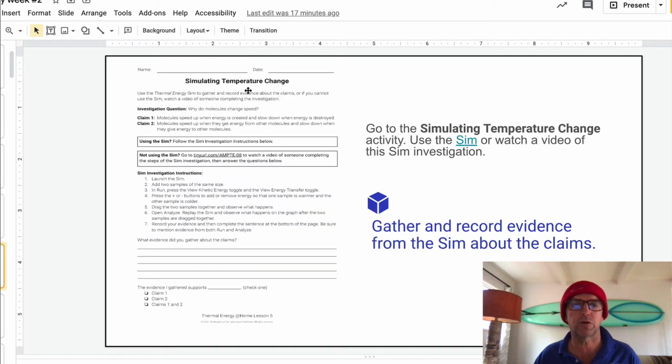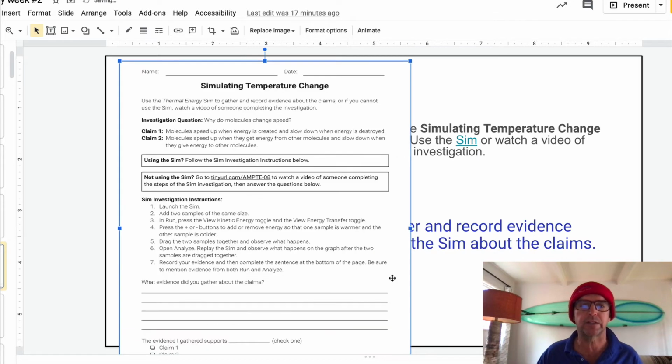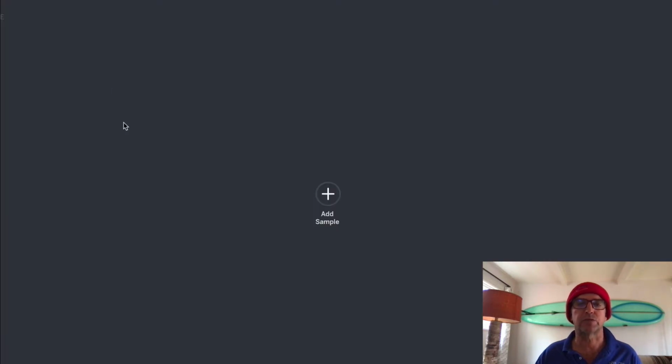If you're watching from home, this slide around 7, if you haven't changed anything, you can click sim. You can make this bigger to read it better, remember, and if you need to see things, and this walks you through the process. So it says launch sim, add 2 samples, view kinetic energy toggle, view energy transfer toggle, and change the temperature. We're going to do that together right now. Let's dive into it. So once again, you have to log in. The link is in groups. It's also in the slideshow.